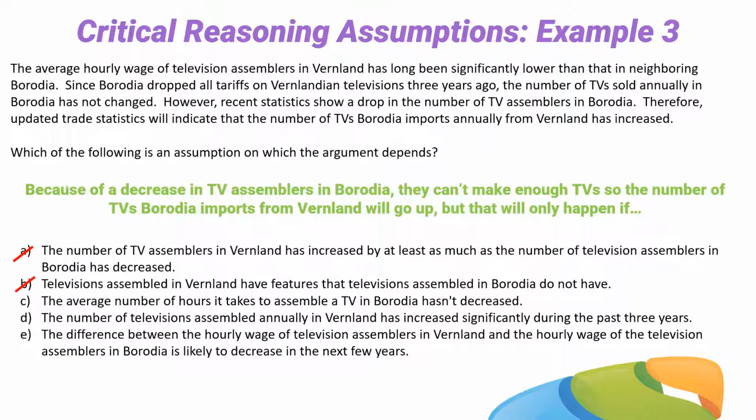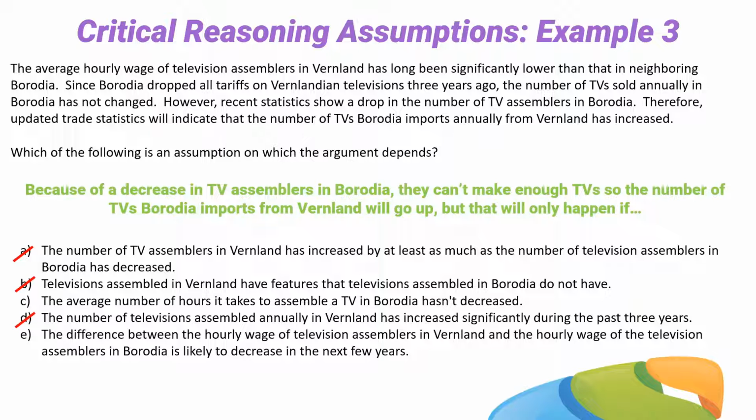Let's keep C around. What does D say? D says the number of televisions assembled annually in Vermland has increased significantly during the past 3 years. D misses the argument. It doesn't matter how many TVs Vermland makes. We're only interested in how many they export. Maybe if D had said that Vermland just wasn't making very many TVs, so they didn't have many to export, that might work. But D says they're making a lot of TVs. So D is not really a strong answer.